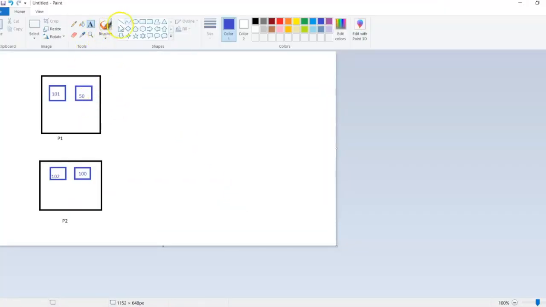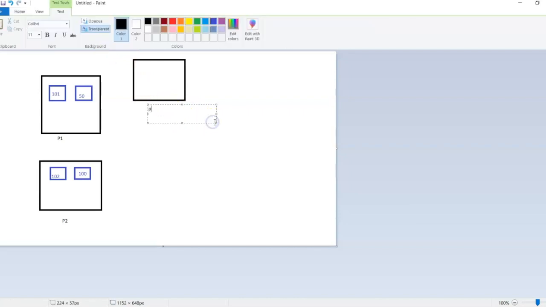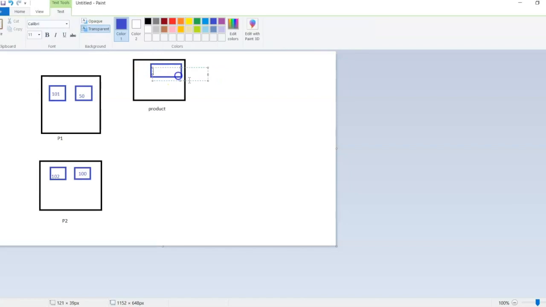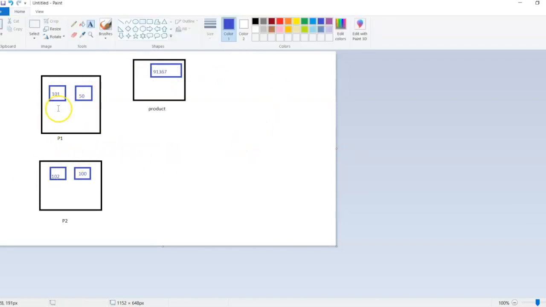For this static variable it allocates separately, under Product, which is the class, and it allocates the memory only once for the 91367 zip code. So every object can access this with the help of Product.